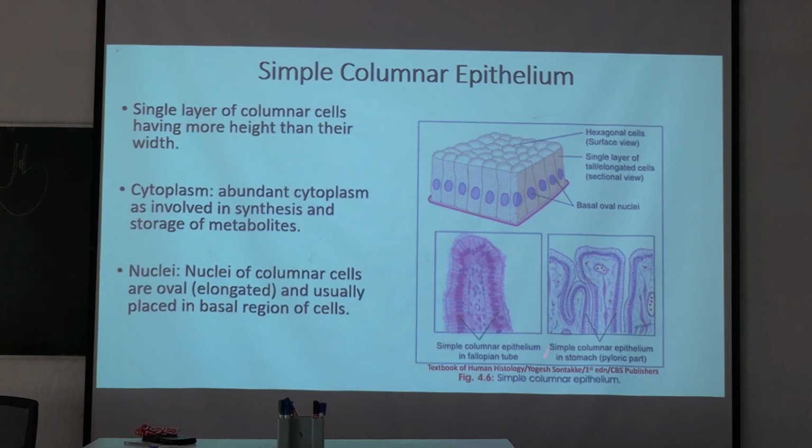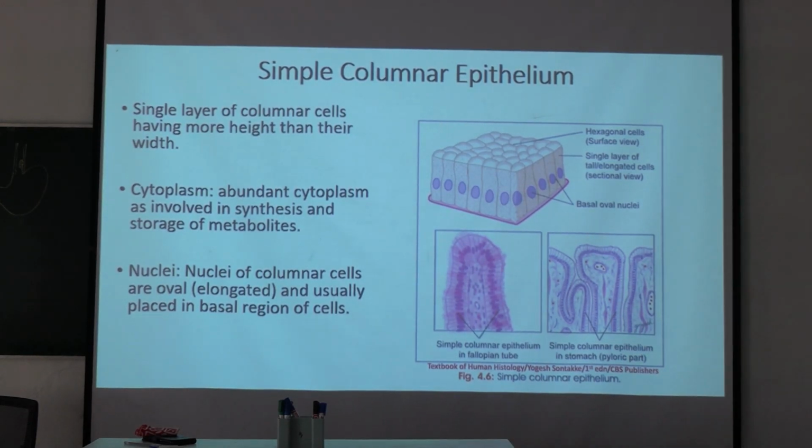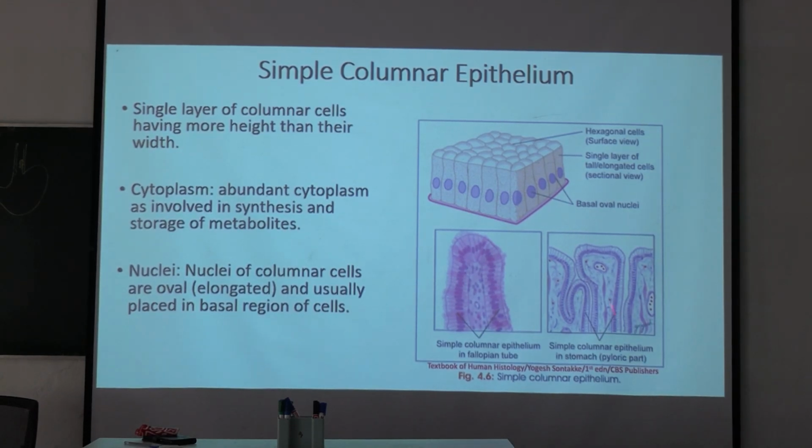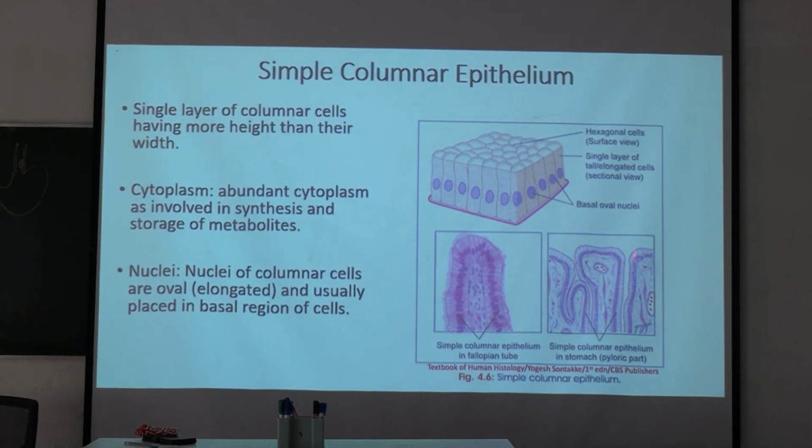There are multiple infoldings forming the gastric pits. Okay, gastric pits are lined by this columnar epithelium. You can see the elongated cells with the elongated nuclei. Here the nuclei are lying in the basal region.